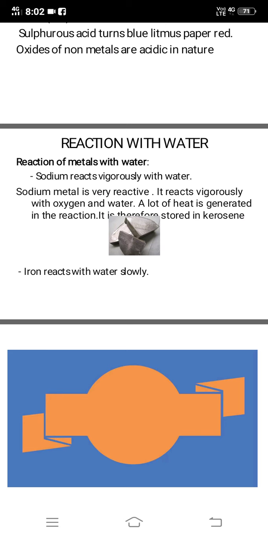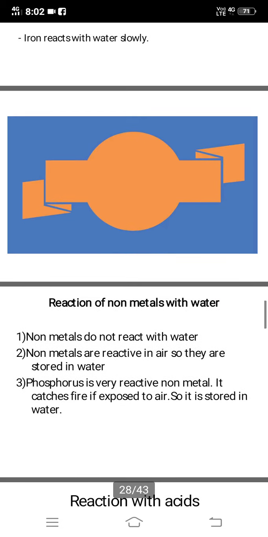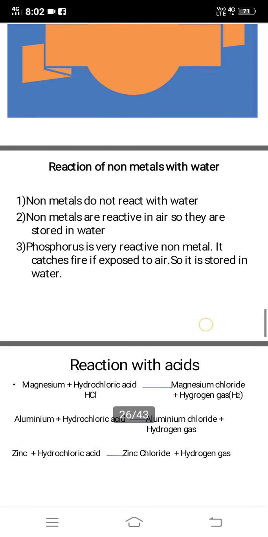Iron reacts with water slowly. Both are metals. Sodium is also a metal, iron is also a metal, but iron reacts very slowly with water, whereas sodium reacts vigorously with water. Now, reaction of non-metals with water.